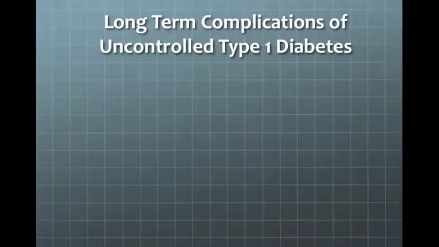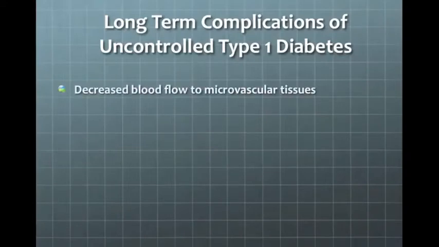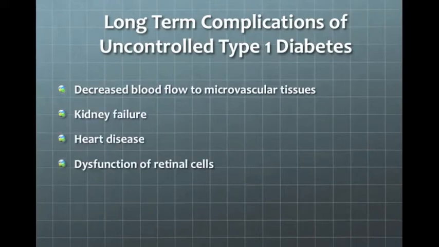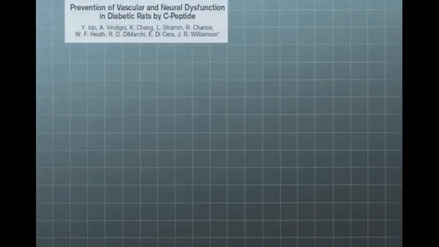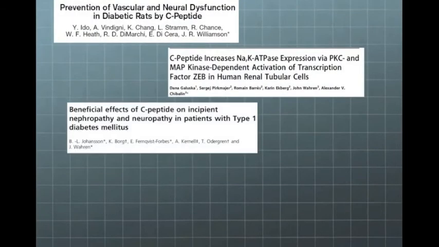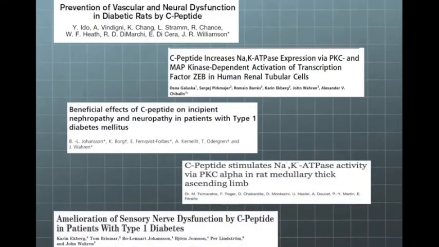It is thought that some of the long-term complications of type 1 diabetes, including decreased blood flow to microvascular tissues, kidney failure, heart disease, dysfunction of retinal cells, and diabetic peripheral neuropathy might not only be caused by extended periods of hyperglycemia, but instead might be due to the lack of C-peptide. Therefore, C-peptide administration and therapies are being extensively studied in order to see if C-peptide could be used as a treatment to reduce long-term complications.